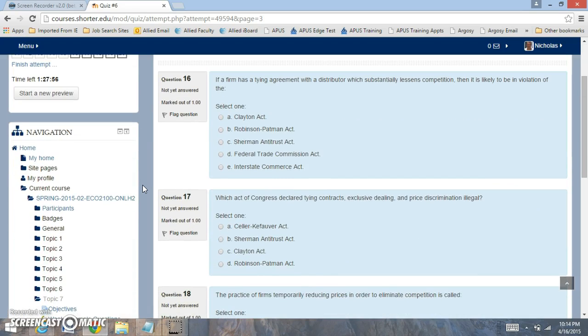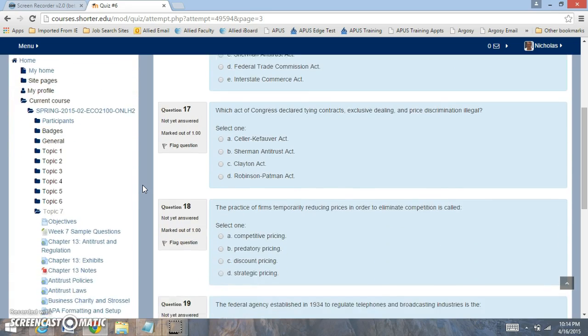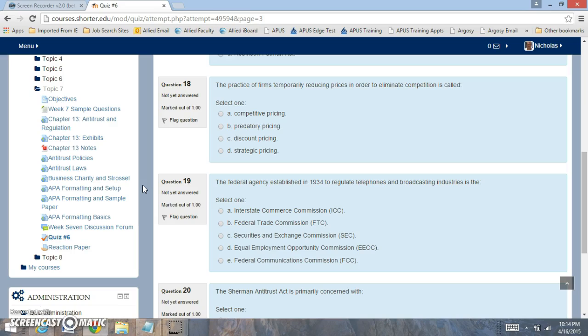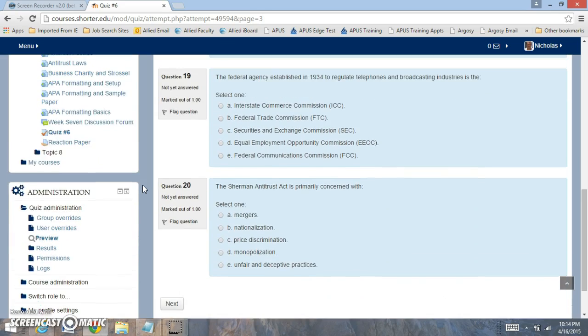Question 16 is looking at one of these various acts. Question 17 is looking at Congress that declared tying contracts, exclusive dealing, and price discrimination. What did they make illegal? Which act? Question 18 is looking at the practice of firms temporarily reducing prices in order to eliminate competition. What is that called? Question 19 is looking at the federal agency in 1934 that regulated telephone and broadcasting. And what was the main focus of the Sherman Antitrust Act?